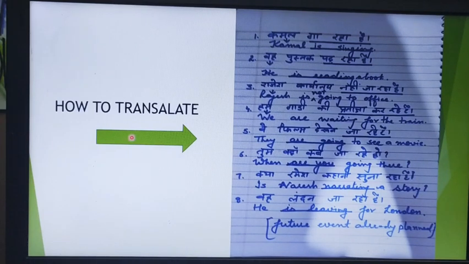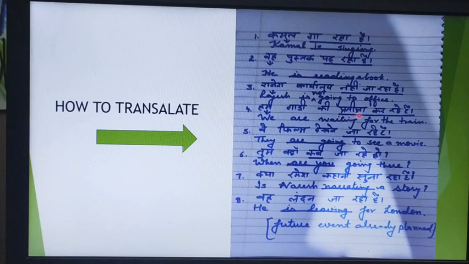Next, with the help of translation also we can learn tenses easily. See the first sentence: Kamal ga raha hai. Kamal is a noun. Raha hai is, ga, what action is going on? Singing. Kamal is singing. वह पुस्तक पढ़ रहा है. He is reading a book. राजेश कार्यालय नहीं जा रहा है. Rajesh is a noun. Is not going. Where? To office. Rajesh is not going to office.